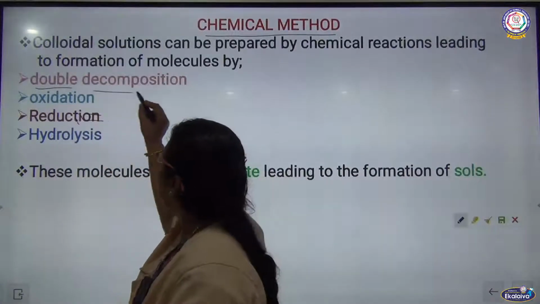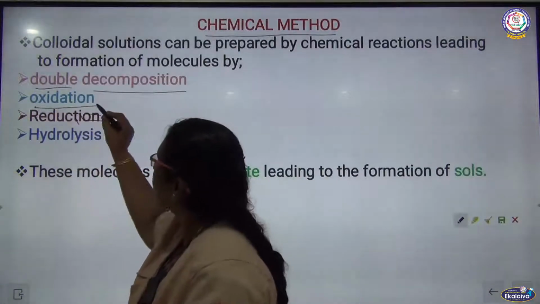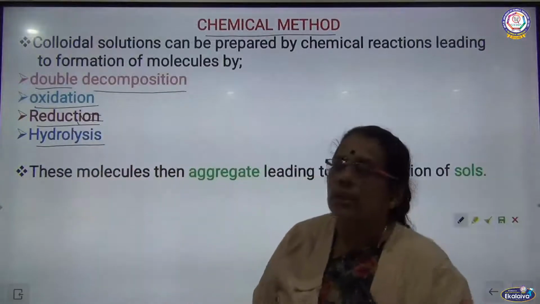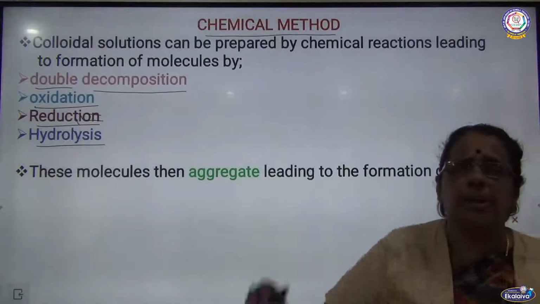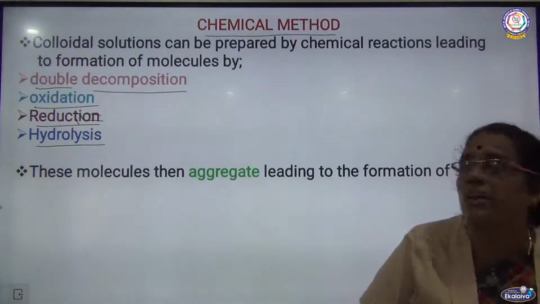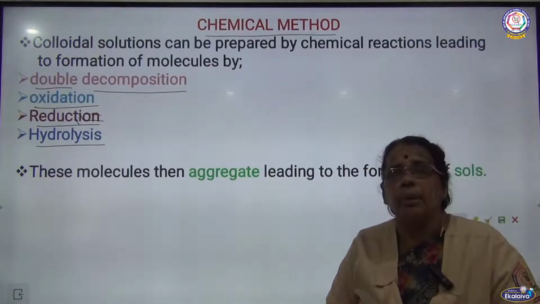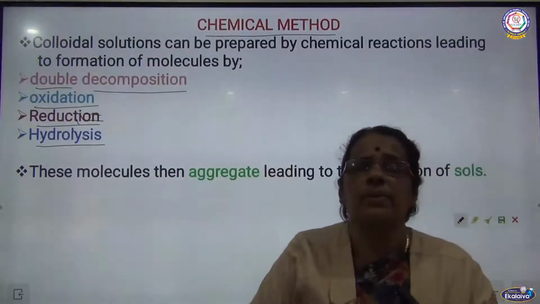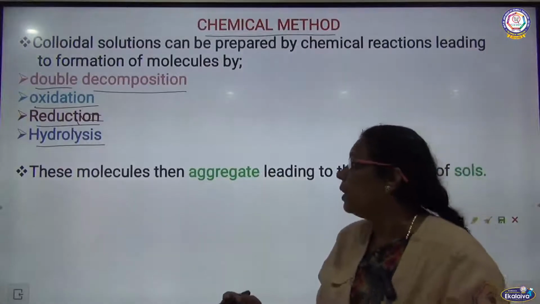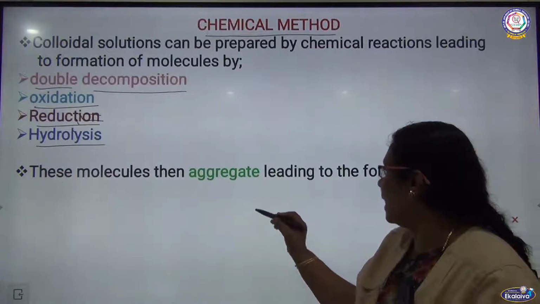One is double decomposition, second is oxidation, third is reduction, fourth is hydrolysis. So these molecules then aggregate.